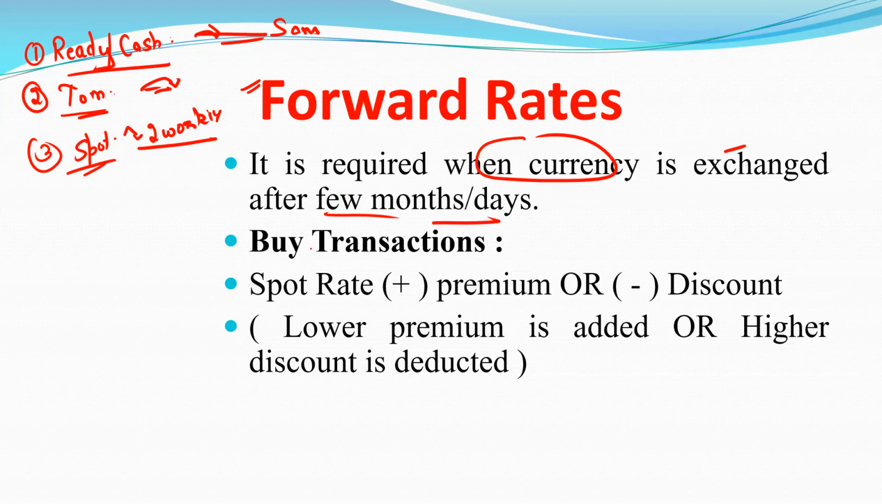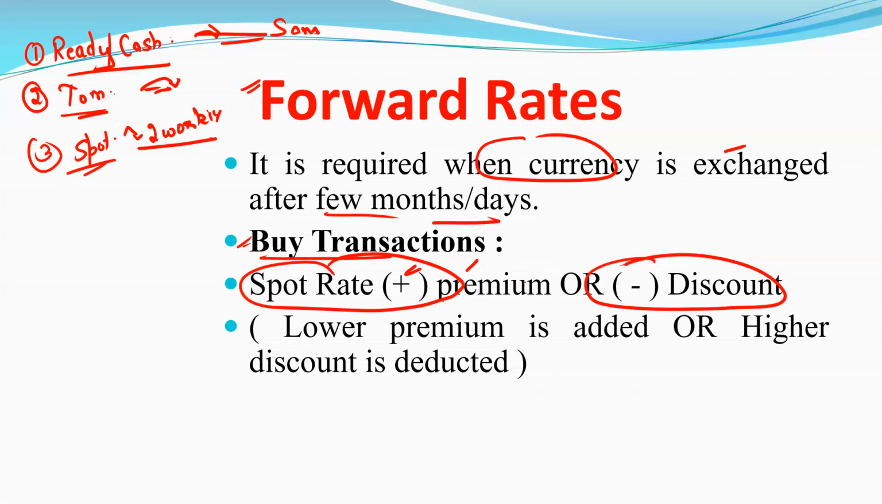Here we have a buy transaction. What does it represent? Spot rate plus premium. If there is a premium, then it is to be added. And if there is a discount, then it is to be subtracted. And how are we able to know whether it is premium or discount?